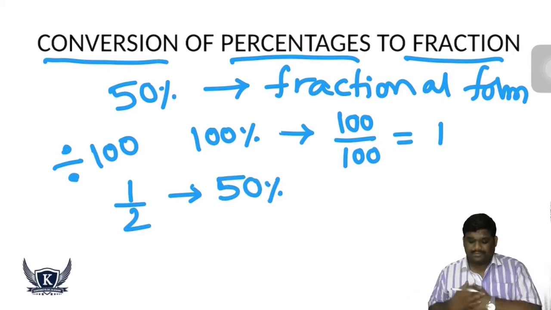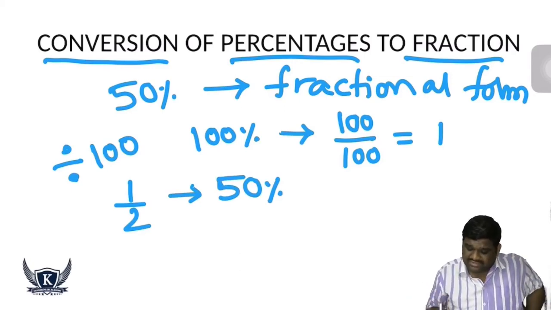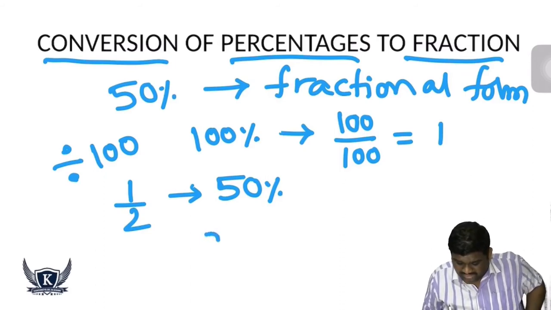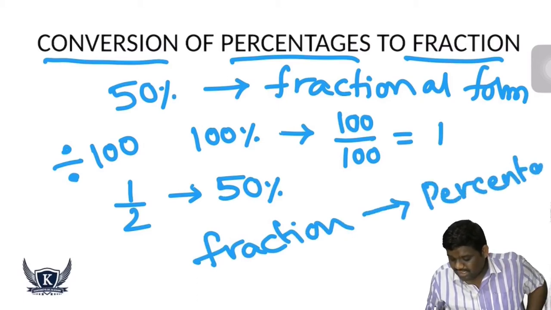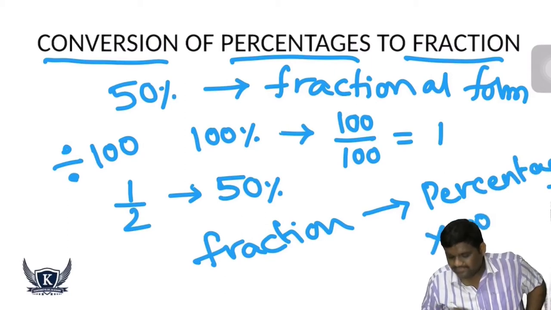Now the vice versa: if I need to convert a fraction to percent, what do I have to do? I simply multiply it with 100.